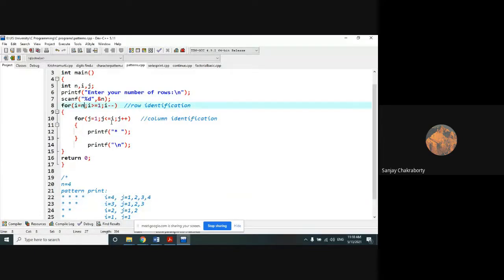Now if I want to do it with an increment loop, you can think, I don't remember it by heart, I don't know, so I can try it. Suppose if I want to use the increment loop, sir, i equals 1 to n, which should run n times. Plus j is equal to n plus 1 minus i, n plus 1 minus i.